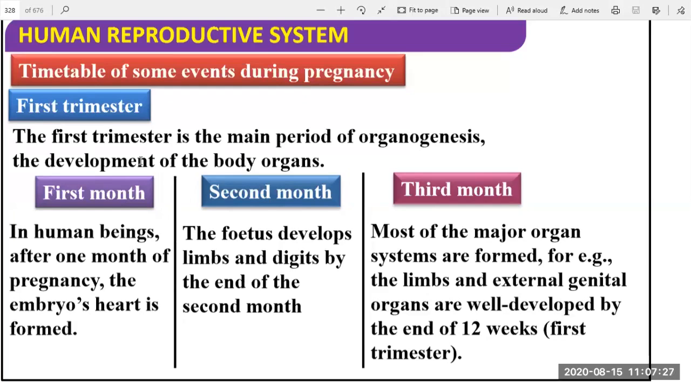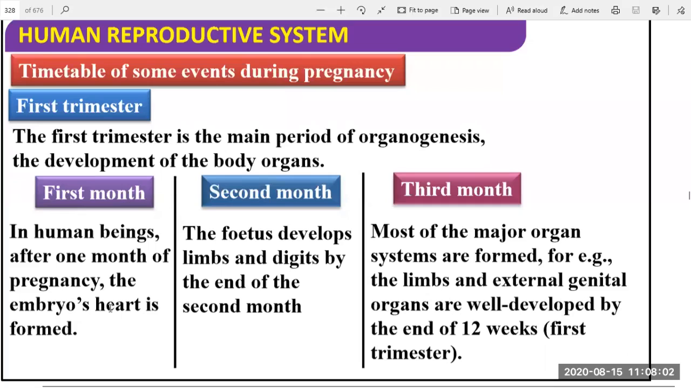Okay. So what happened in the first month? In the first month, in human beings, after 1 month of the pregnancy, the embryo's heart is formed. So you can make a screenshot. What type of the changes in the first month? In the first month, the fetus forms the heart. So heart is formed. सुरुवातीला हृदय त्या ठिकाणी तयार होतं. Heart is formed in the first month. So because it is a very important organ. Okay, that's why the heart is formed and it starts the pumping.